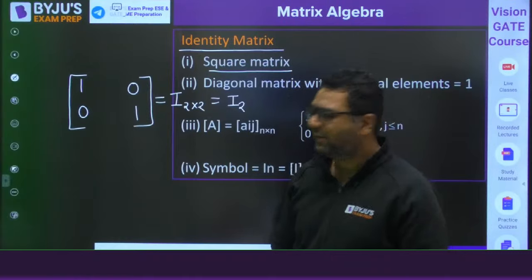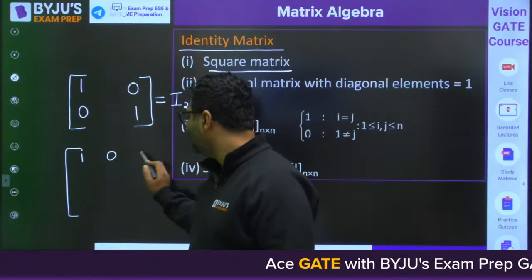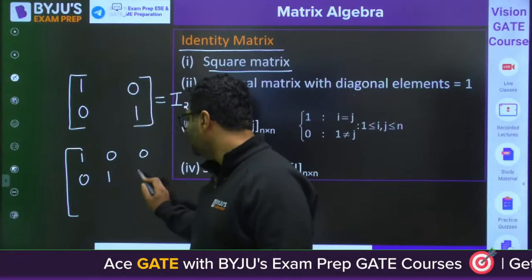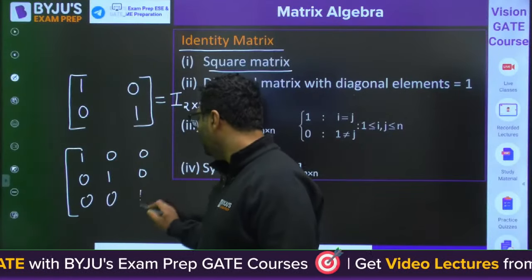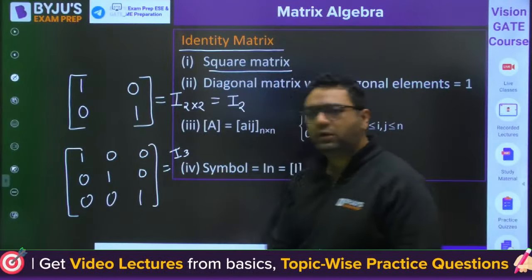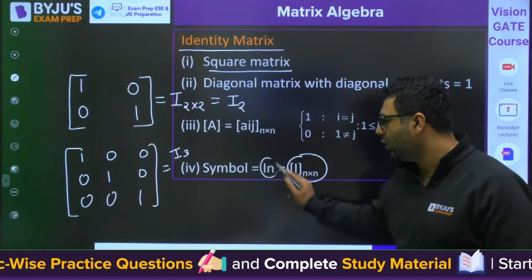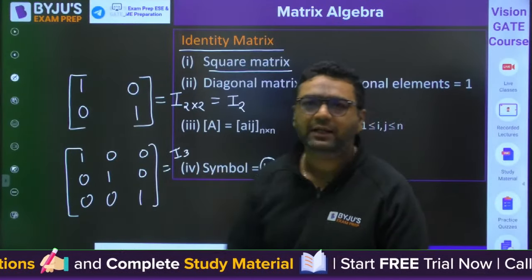Because it is a square matrix, we can also write 1, 0, 0, 0, 1, 0, 0, 0, 1. So this is going to be I3. Is it clear or not? So my dear, the symbol given is either I n cross n or I n. This is the symbol for the identity matrix.